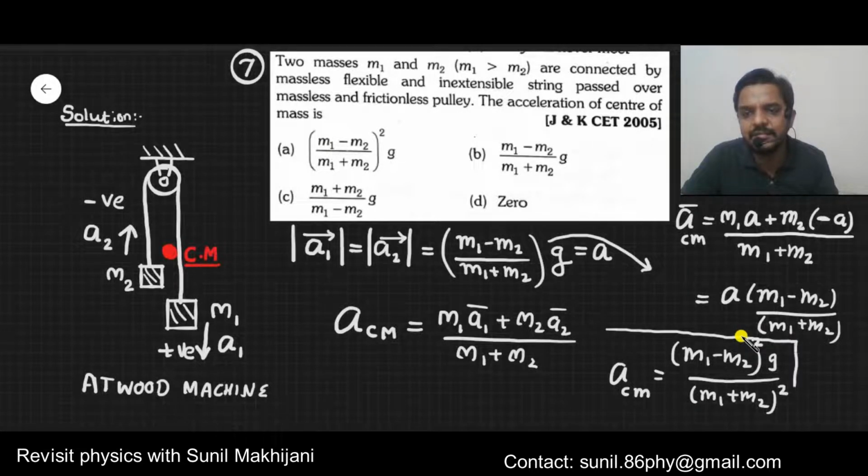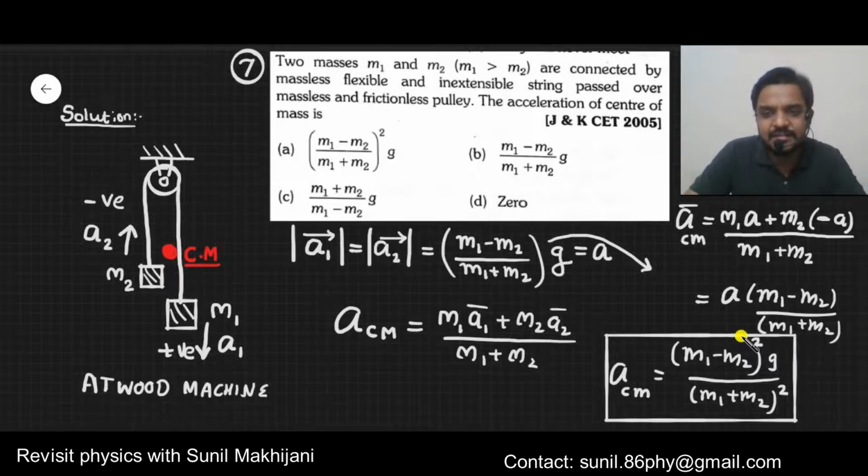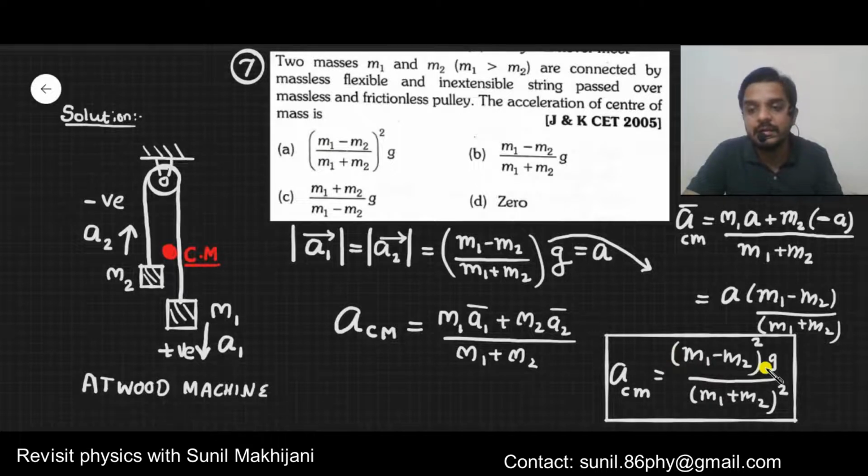Now look at it, the final result is automatically coming positive. If the final result is positive, it means overall the acceleration of the center of mass is downward. See, the downward direction you took as positive, so the final answer is also positive. That means the final acceleration of the center of mass is also in the downward direction. So if anybody asks what's the direction of acceleration, it has to be downward.